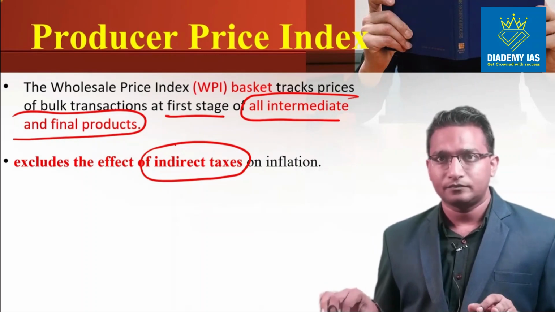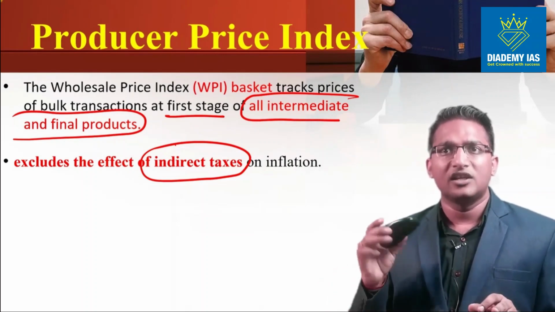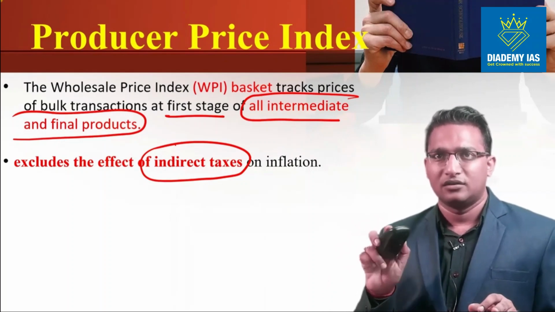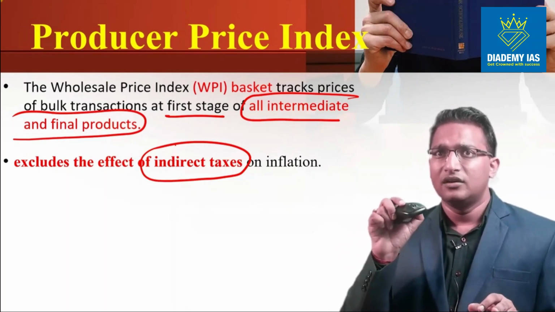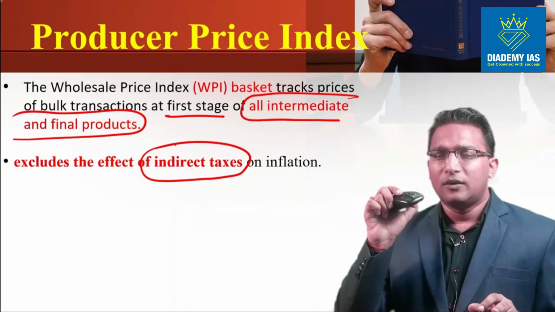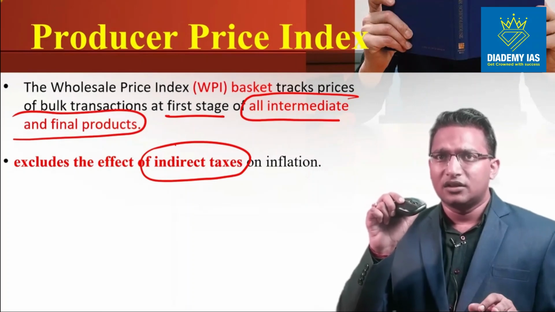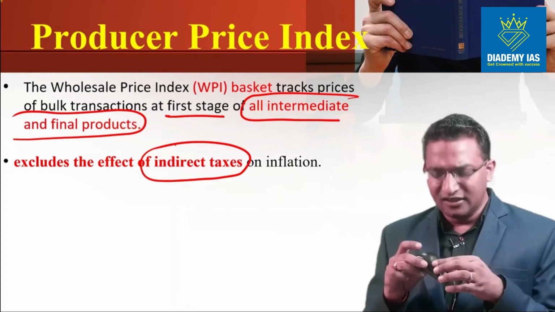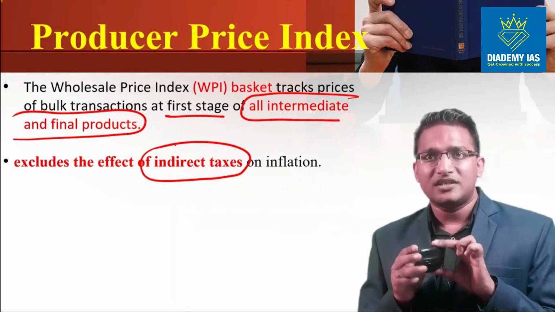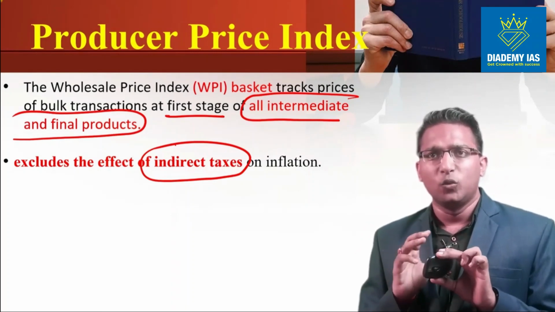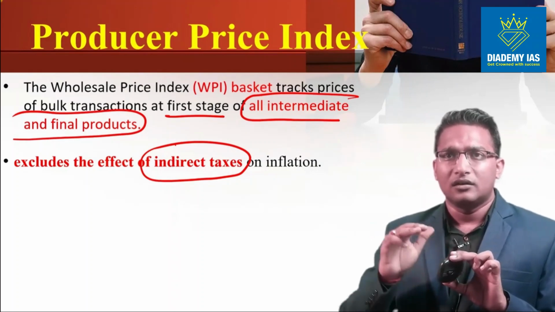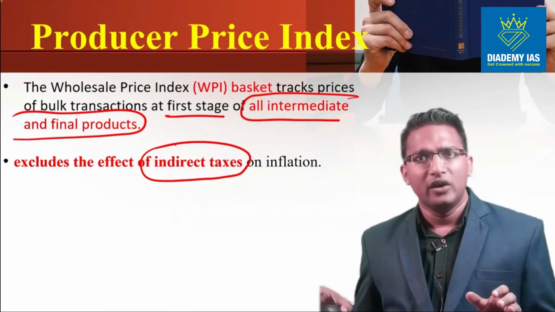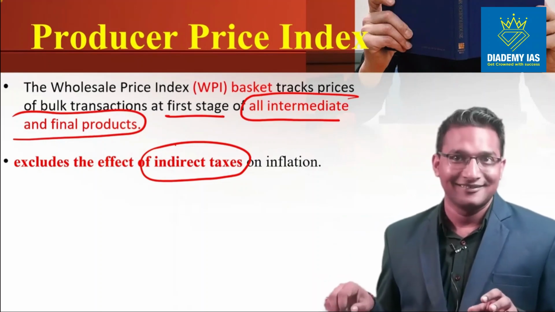For example, if we take this mouse, this mouse is the final product. So WPI will consider the final price of this mouse, and in this mouse some plastic has also been used. So WPI will also consider the prices of the plastic. So it is actually duplicating.